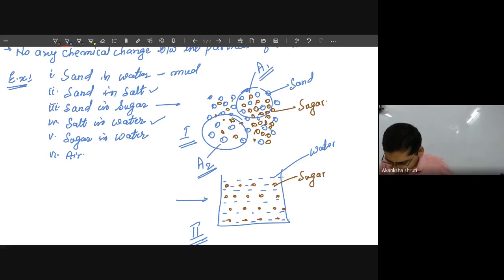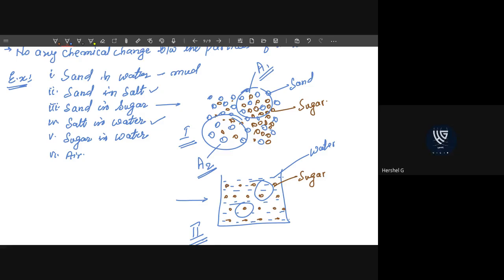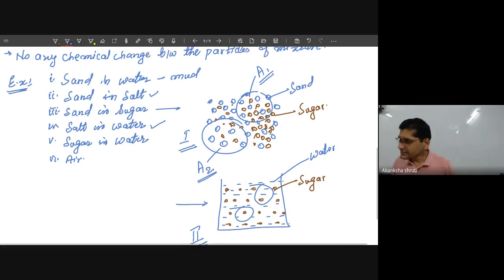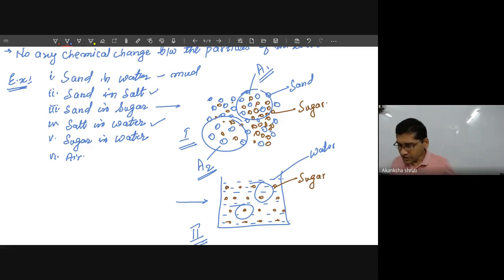But in the mixture of water and sugar, whichever area of certain volume you take, you will always get an equal number of sugar particles. That makes the difference. So the mixture of sugar and water is uniform, and the mixture of sand and sugar, or even sand in water, is non-uniform.